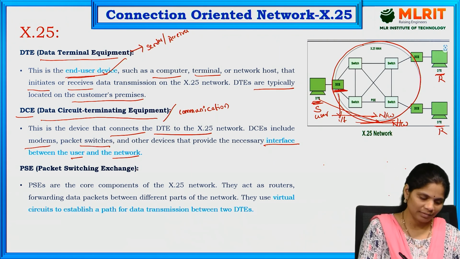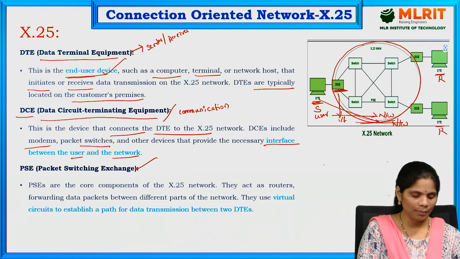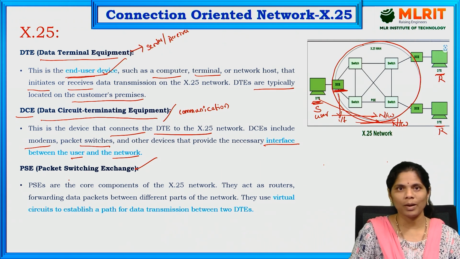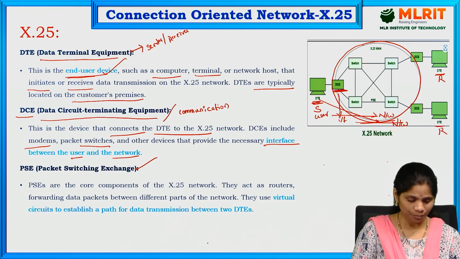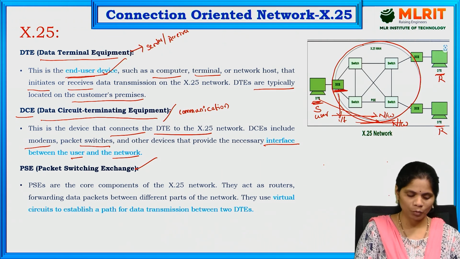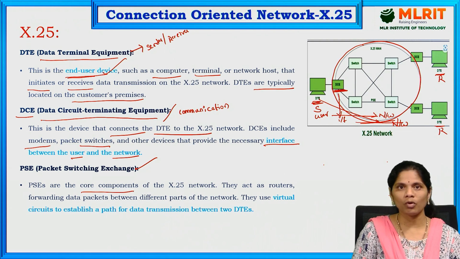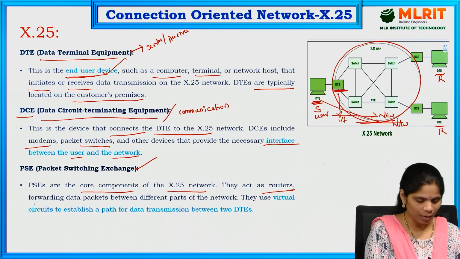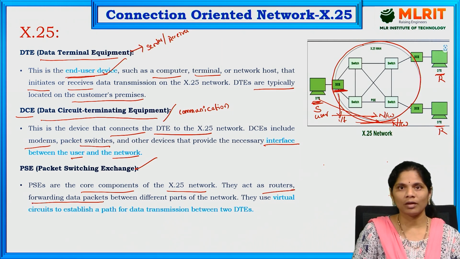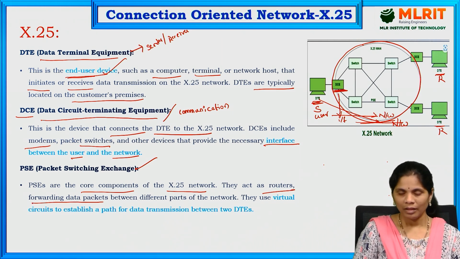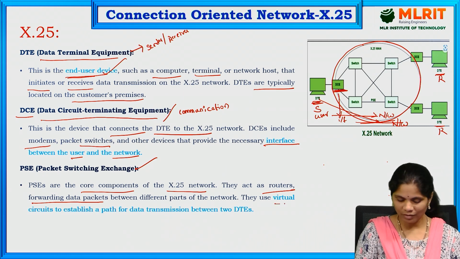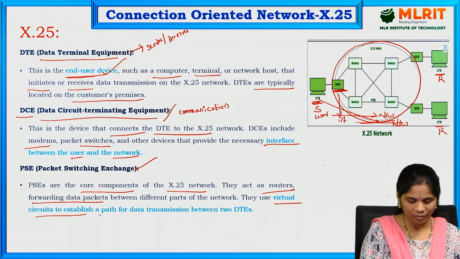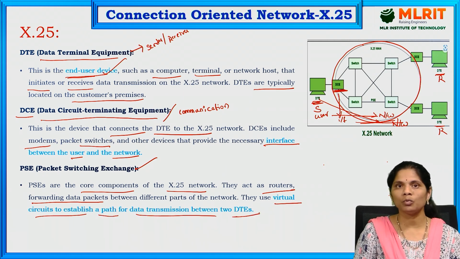And the next one is the PSE. What is PSE? Packet switching exchange. Whatever data is going, the core components are there, right? Those core components in X.25 networks are the packet switching exchange. Those are the routers, forwarding the packets. The main aim is virtual circuits, to establish the path for transferring the data between the two DTEs.